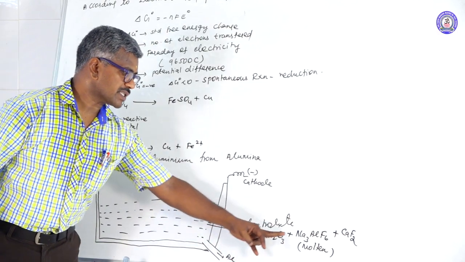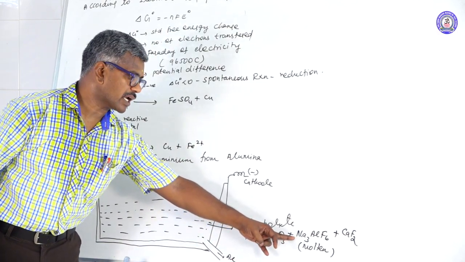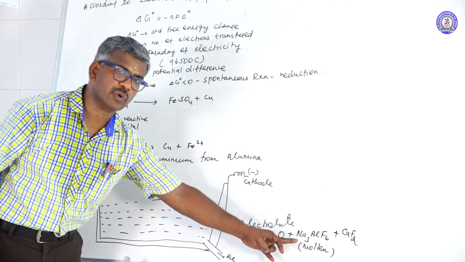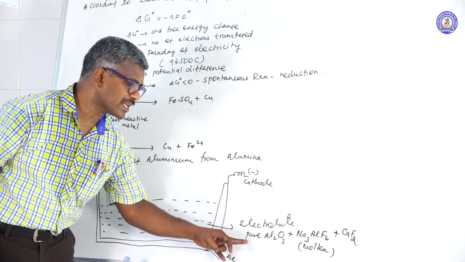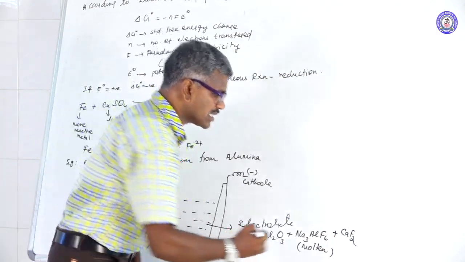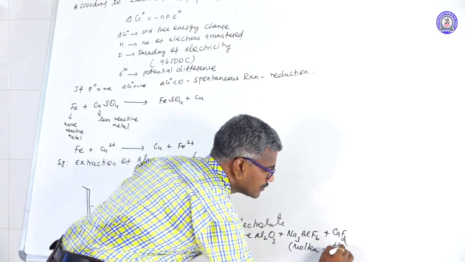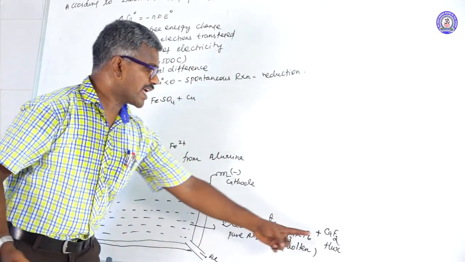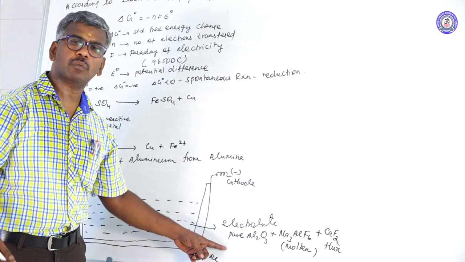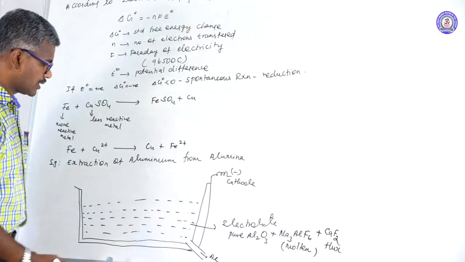Pure alumina is treated with cryolite, formula Na3AlF6. What is the use of this? It is used for lowering the melting point of pure alumina. This acts as a flux. With the flux in this mixture, the molten mass will have more conductivity.